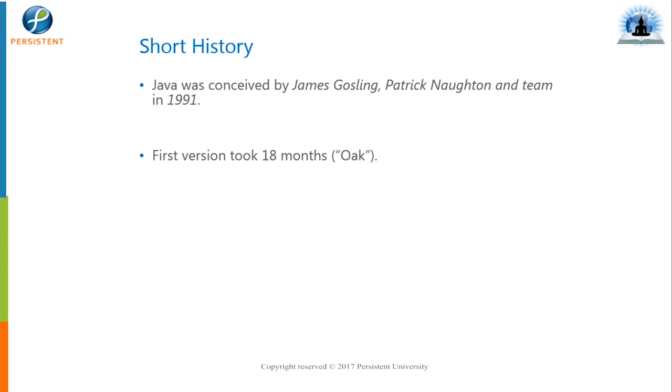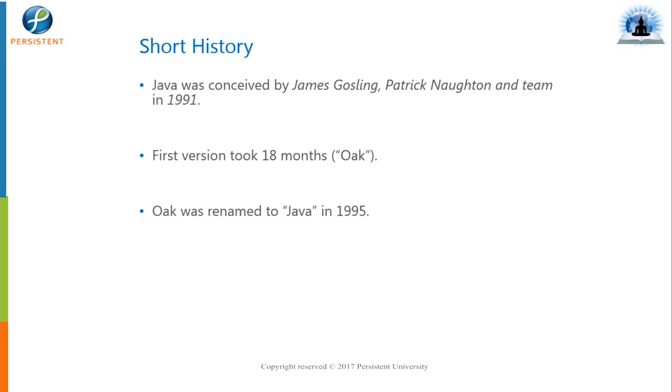So they wanted a language which is platform independent. That is the biggest feature of Java, and we're going to talk about platform independence as well. Basically, at the start they named this language Oak, O-A-K. There was no technical reason behind giving the name Oak. The campus where they used to develop this Java language was surrounded by oak trees. So that's why they just named it Oak.